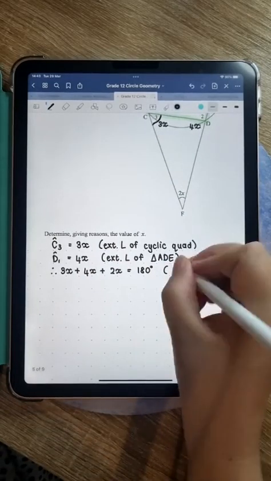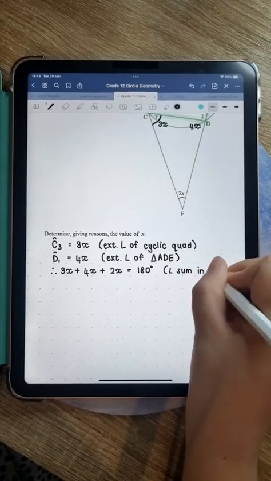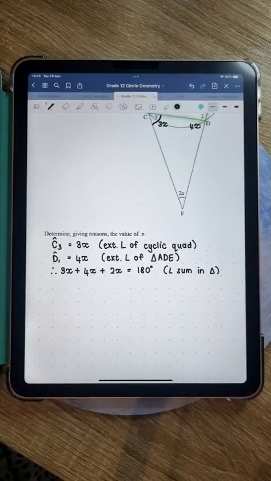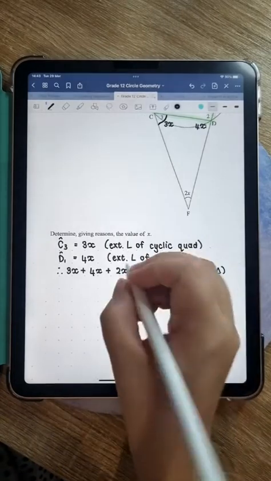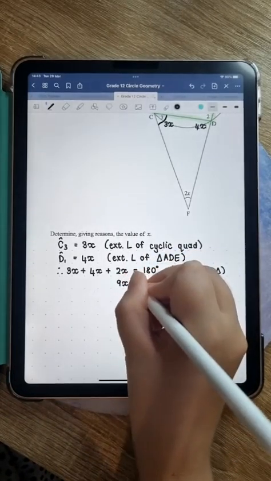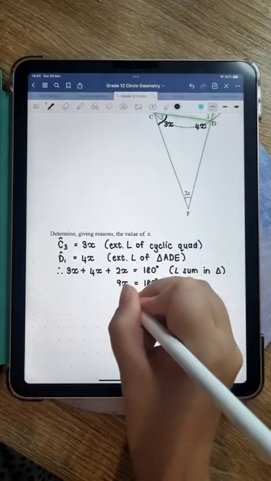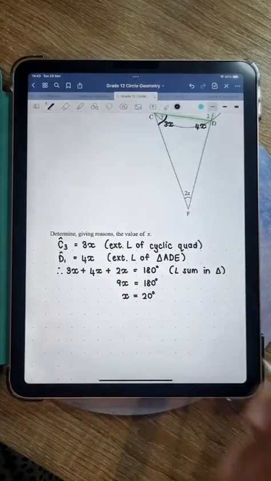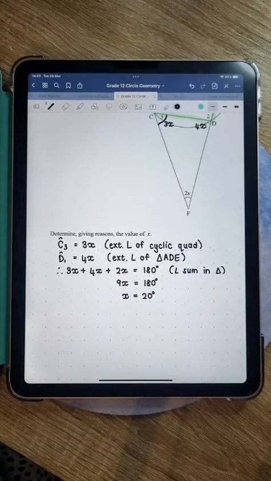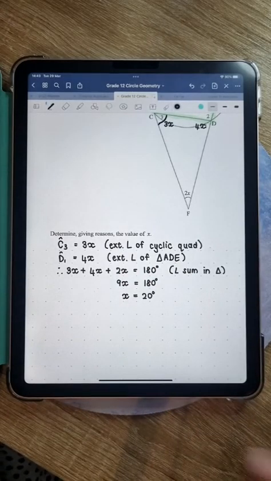And the reason for that is angle sum in triangle, or sum of interior angles. Yes, correct. So 3x plus 4x is 7x plus 2x is 9x. So 9x is equal to 180 degrees. Now to solve for x, we're going to say 180 divided by 9, which is 20 degrees. Like I said, there were lots of other ways in which you could have done this. As long as you're getting that x is equal to 20, it's fine.